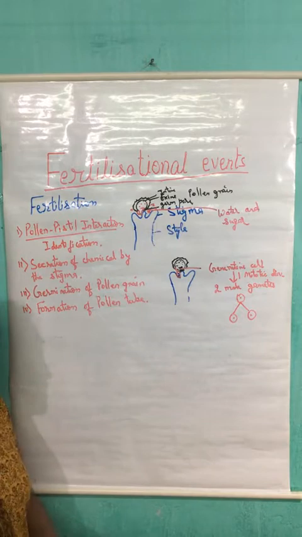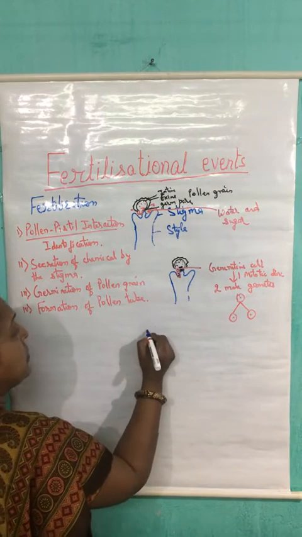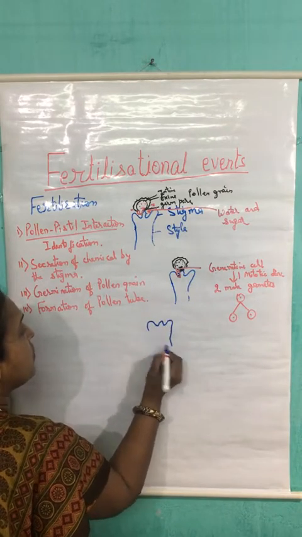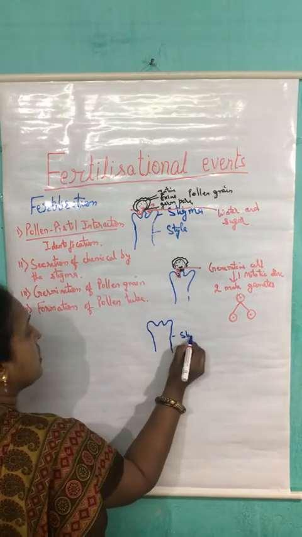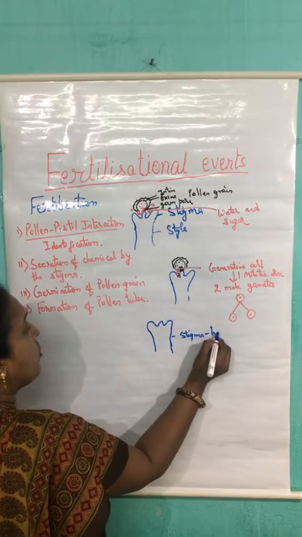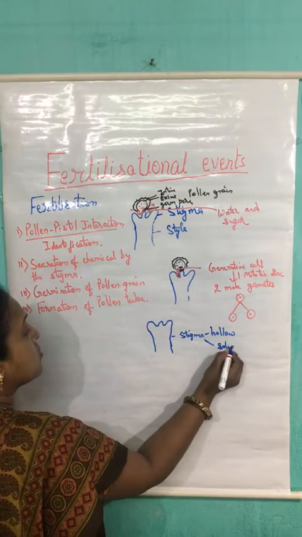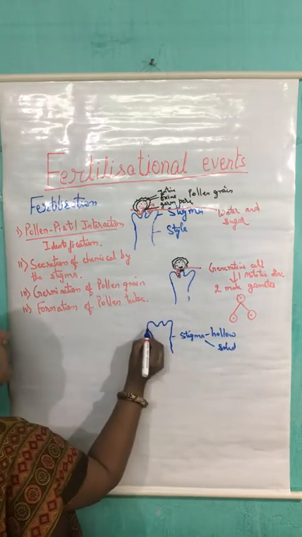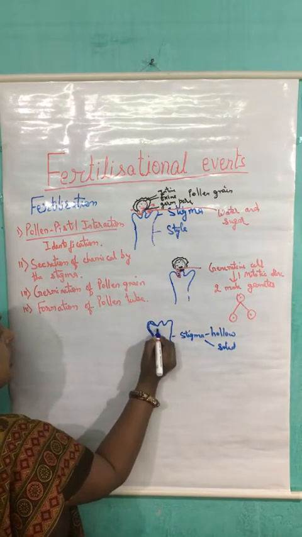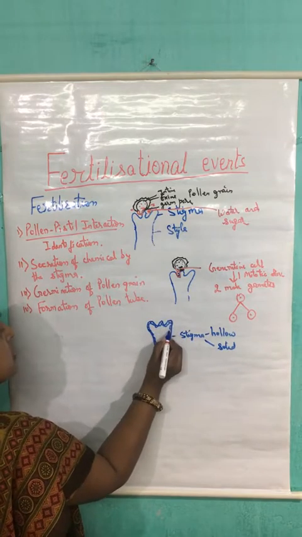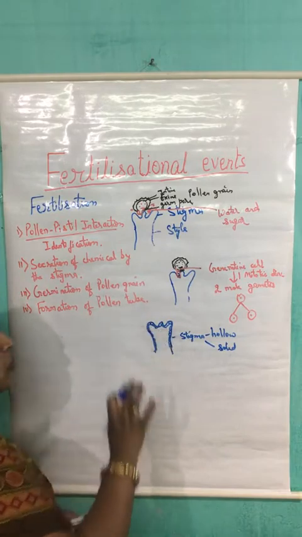Now, in the last class, we have discussed that the stigma may be of two types. In the first type, the stigma may be of hollow type, and the second type is that of the solid type of stigma. In case of the hollow type of stigma, only one layer is present from outside, that is of the epidermal cells, and this part is hollow, or we can say here the lumen is present.